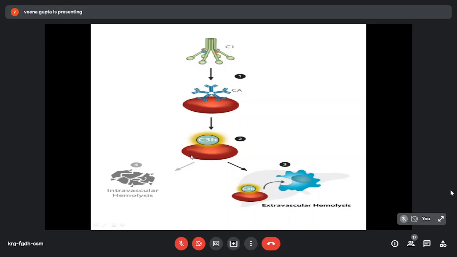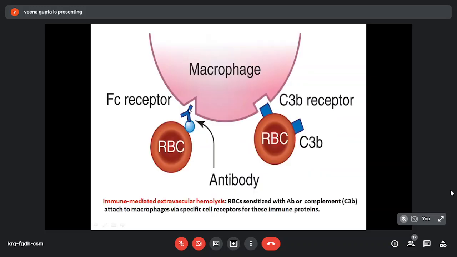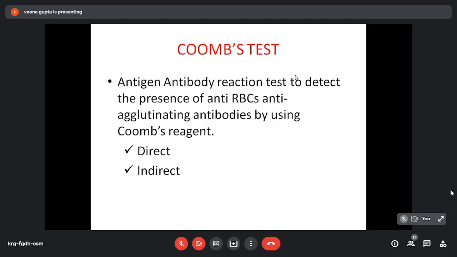But if there is excessive complement activation, they can again activate C5, 6, 7, 8, 9 and membrane attack complex forms, which leads to intravascular hemolysis. So these macrophages have receptor for Fc portion of immunoglobulin or complement, leading to extravascular hemolysis when RBCs are coated with these.